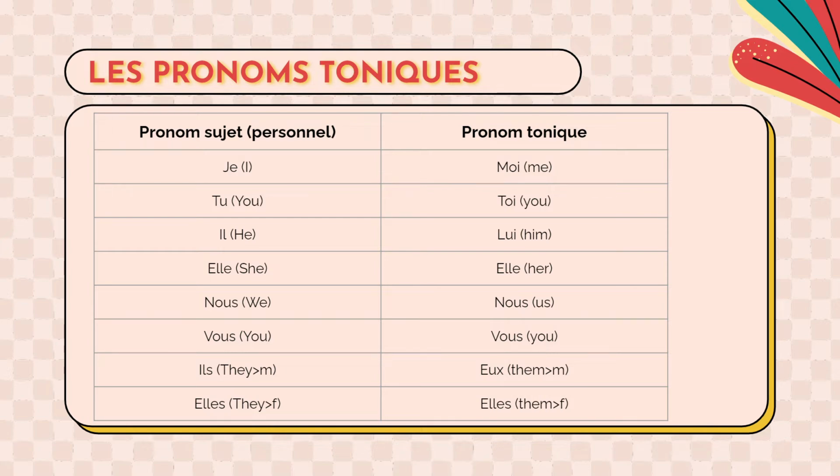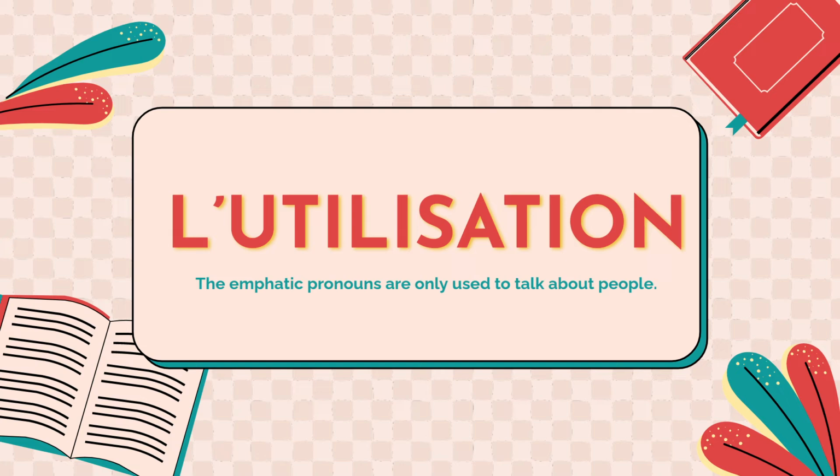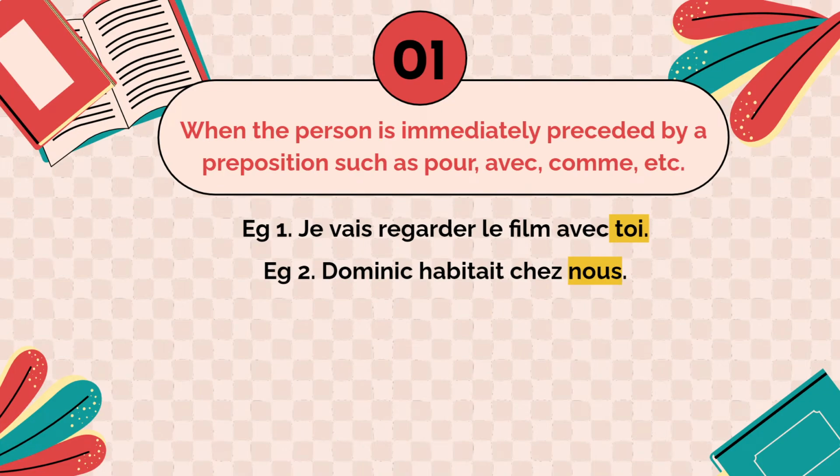Now, there are 5 uses prescribed for you. There are many more actually, but the 5 that are given for the 10 standards are these. L'utilisation, we talk about the usage. Okay. Please be informed that the emphatic pronouns are used only when you're talking about people. The first use is when the person is immediately preceded by a preposition. For example, pour, avec, comme, devant, sont, and so on.